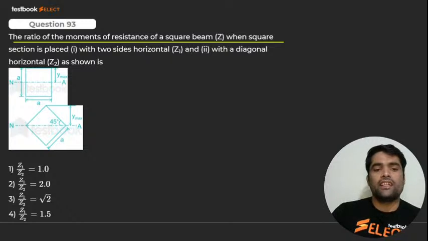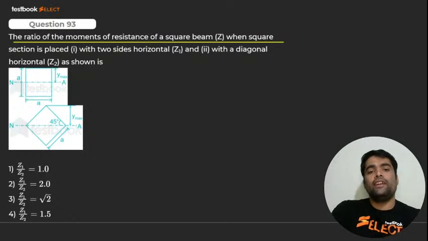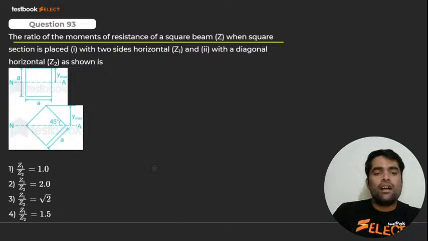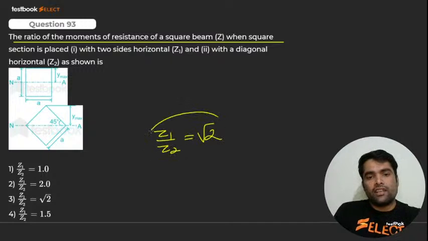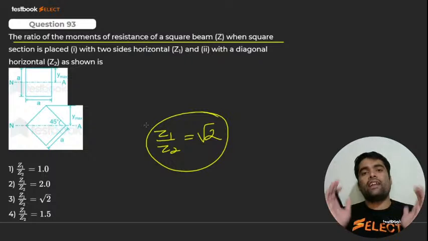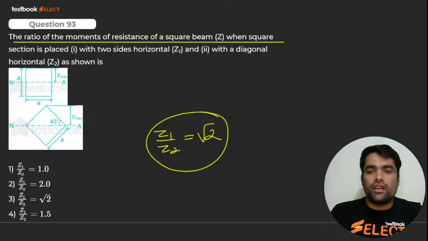Ratio पूछा है आपसे. It is a direct formula, we know that, and we have already done the derivation for it. Yes, and it is what, my dear? Z1 by Z2 क्या होगा बच्चा? √2. क्या होगा? Z1 by Z2 is nothing but what? That is √2. एक horizontal वाला और एक diagonally जो place होता है उनके बीच का. Very good. 25. What about 93? 93 का 3. Very good, Mukesh, very good.